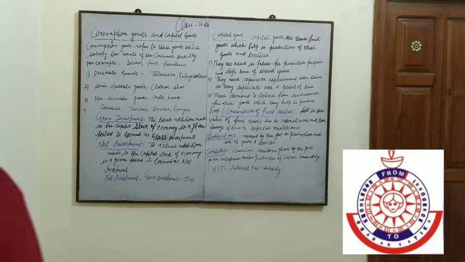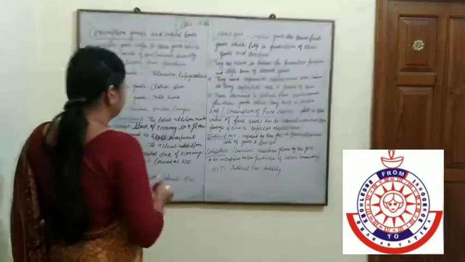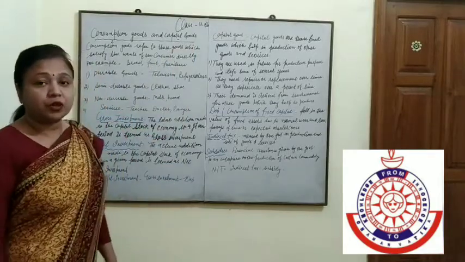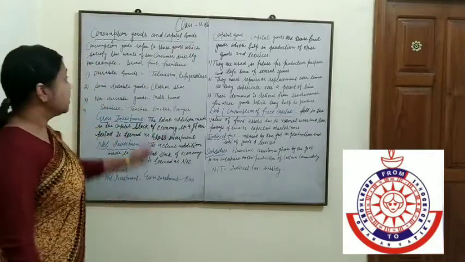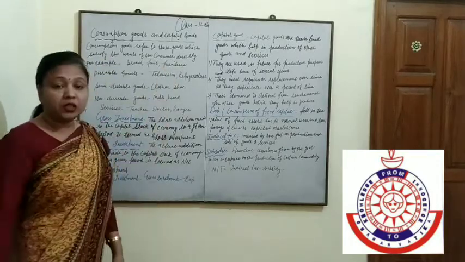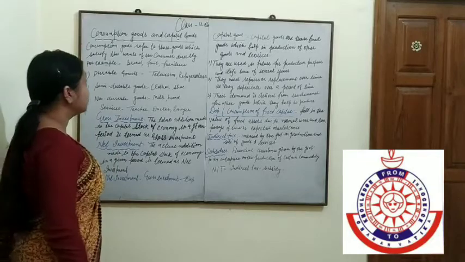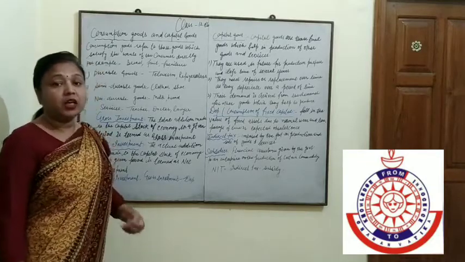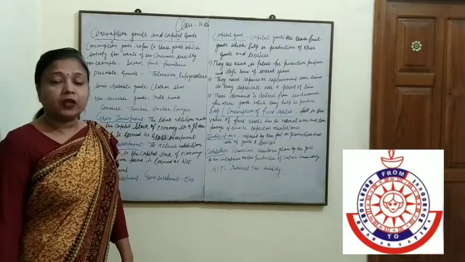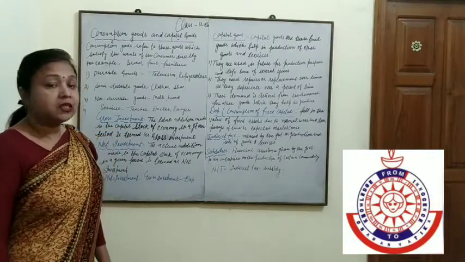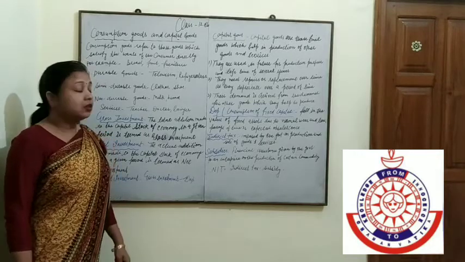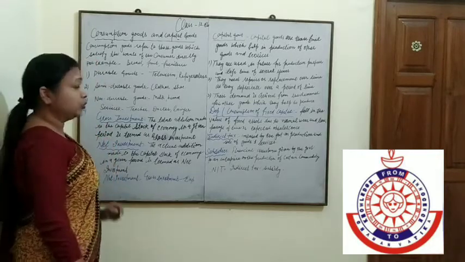Now the next topic is consumption goods and capital goods. What is the meaning of consumption goods and capital goods? Consumption goods refers to those goods which satisfy the wants of the consumer directly. It means the commodity which directly satisfies the consumer's wants is known as consumer goods, like bread, furniture, butter. All these are consumer goods.